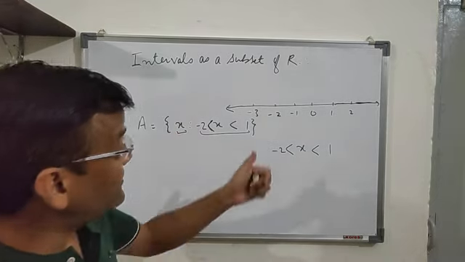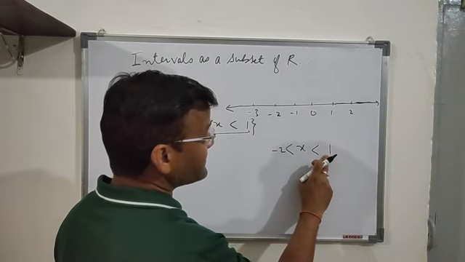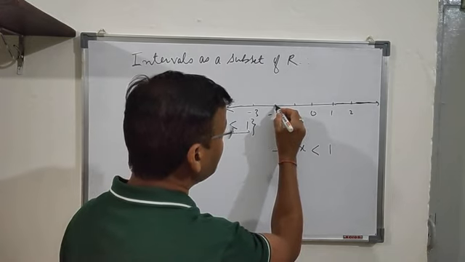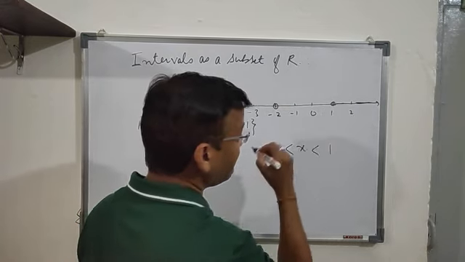So if I see this number line here, 1 is not included in this and -2 is also not included. That means we have to leave these two points here, this point and this point. We have to leave them.